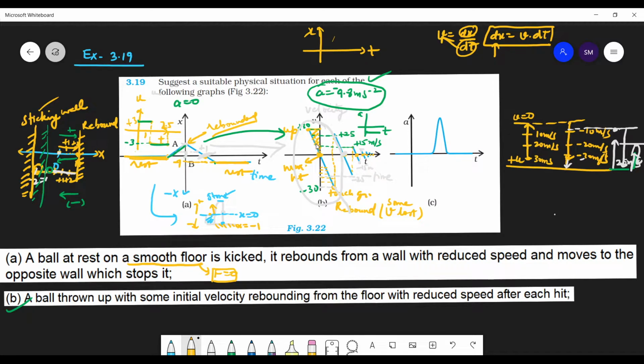So the area of this graph will give you the displacement.